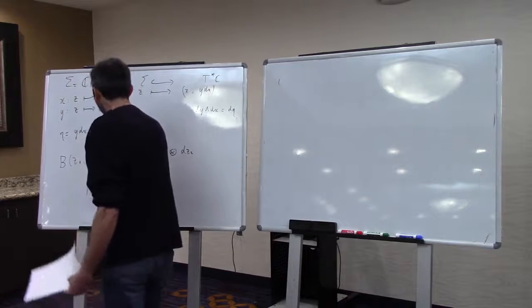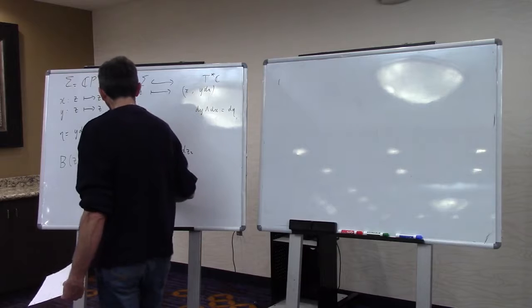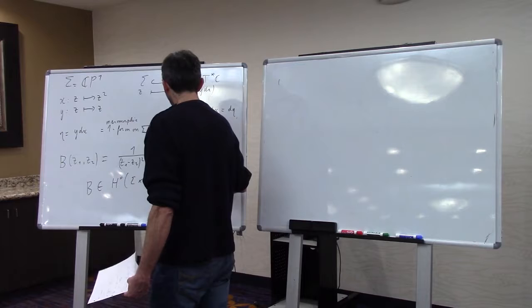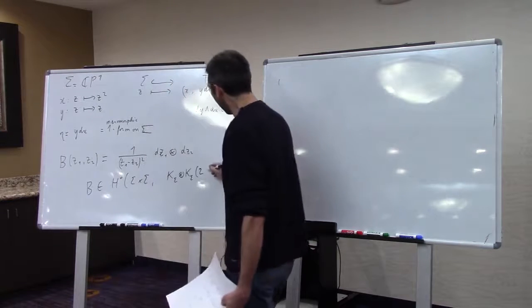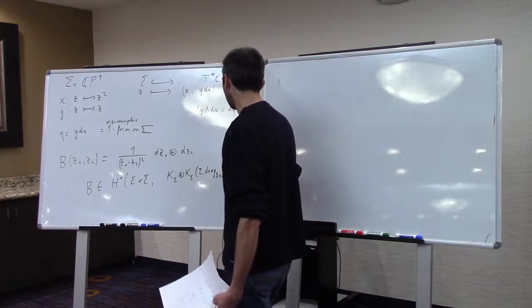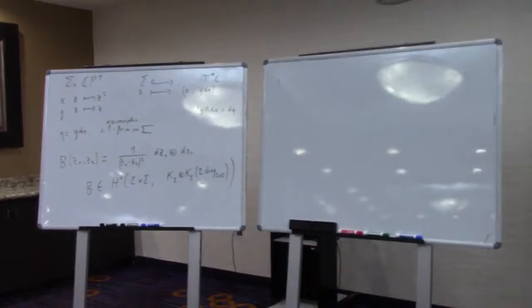So B, in fact, belongs to H0 of sigma cross sigma, K sigma tensor K sigma twisted with a double pole on the diagonal of sigma cross sigma. So it's a form that has a double pole at coinciding points and no other pole, and meromorphic on CP1.